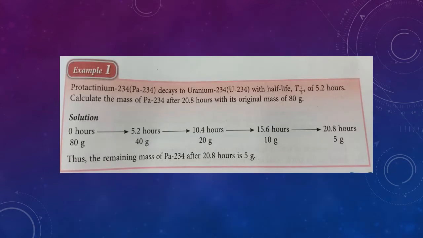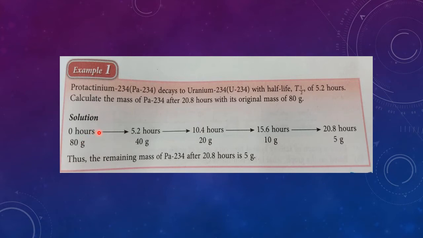Now we shall look at calculations involving half-life. Let us look at the first example. Protactinium-234 decays to uranium-234 with a half-life of 5.2 hours. Calculate the mass of protactinium-234 after 20.8 hours with its original mass of 80 grams. So it started with 80 grams at 0 hours. One half-life is 5.2 hours.